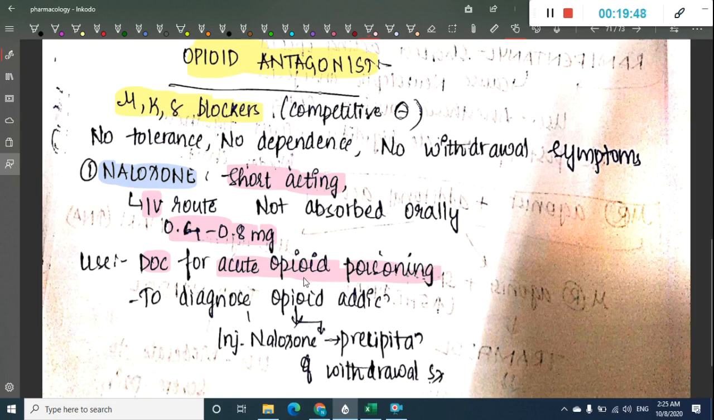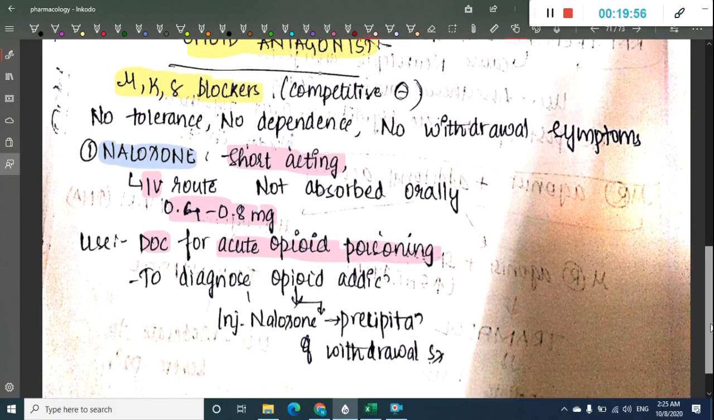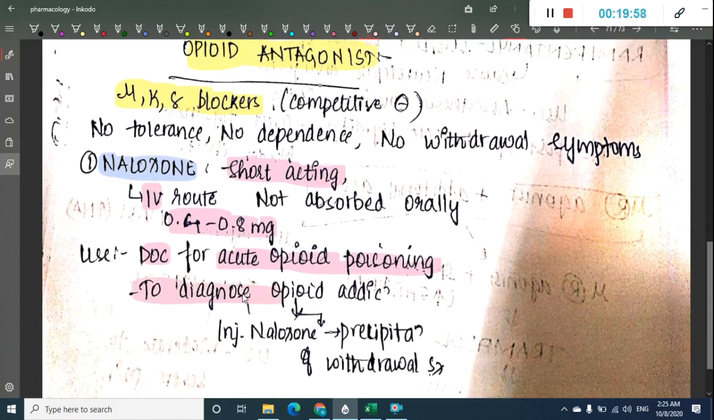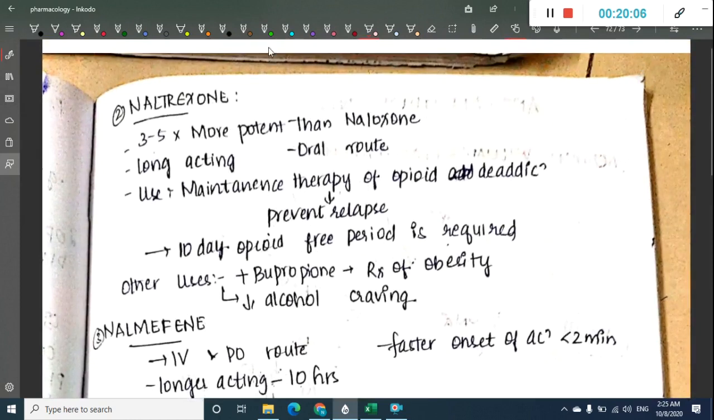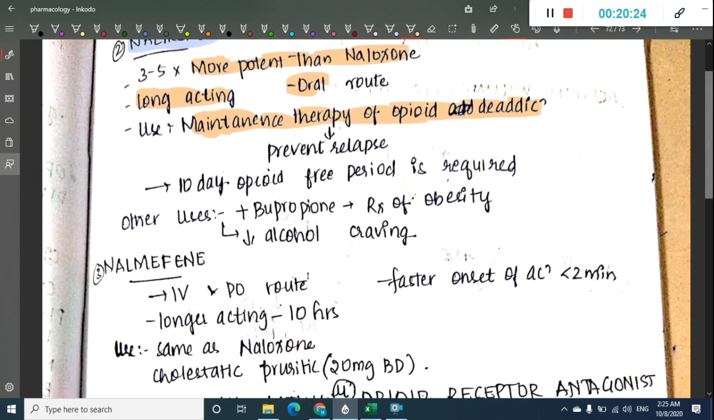So to diagnose opioid addiction, you should give injection naloxone. Once you give naloxone, you will see precipitation of withdrawal symptoms. So it is used to diagnose opioid addiction and used in the treatment of acute opioid poisoning. Next group we have naltrexone. This naltrexone is 3 to 4 times more potent than naloxone, and it is long acting. Because of its long action and oral route, it is used as maintenance therapy for opioid de-addiction program, so that it will prevent the relapse.